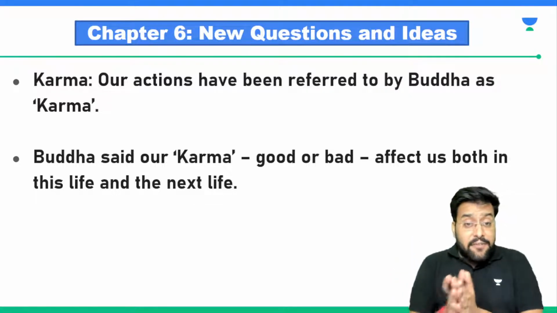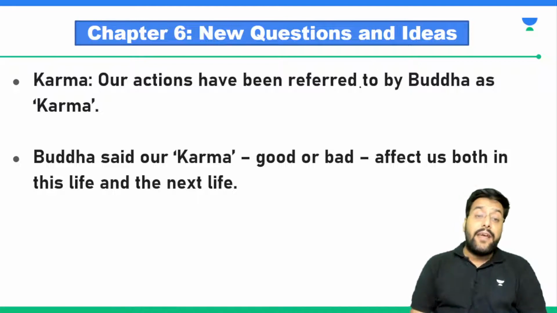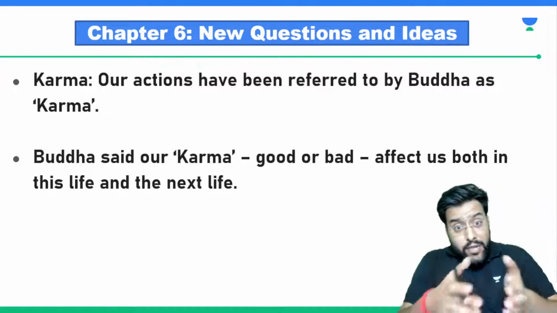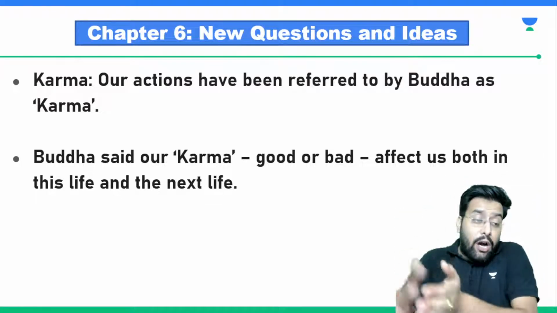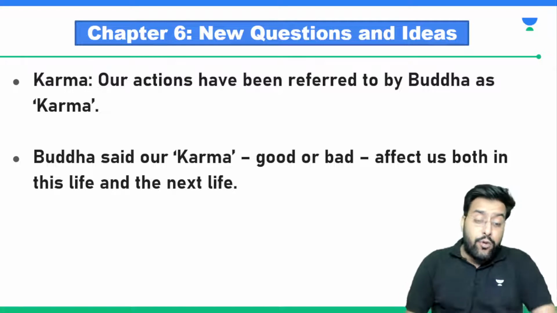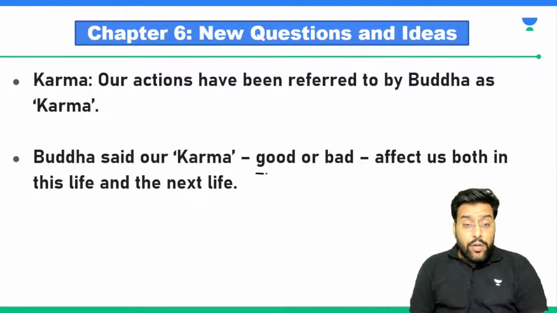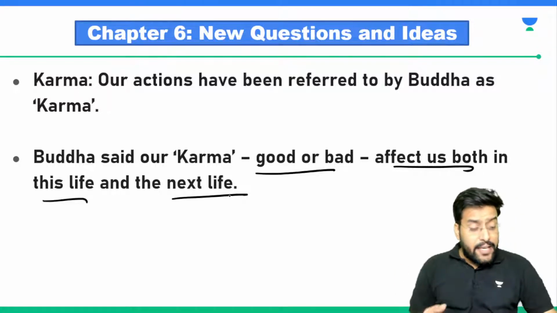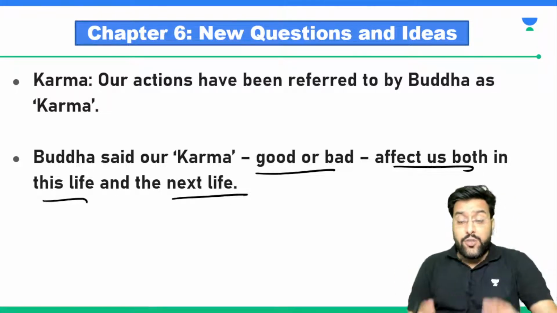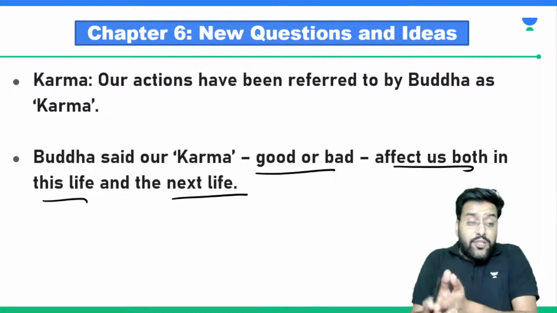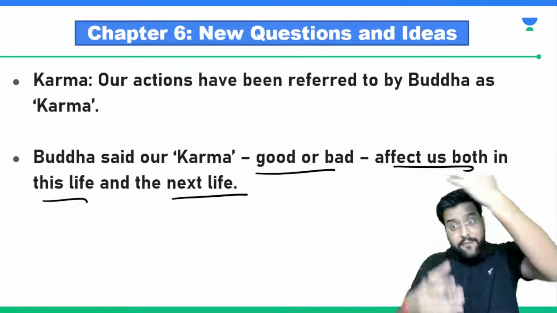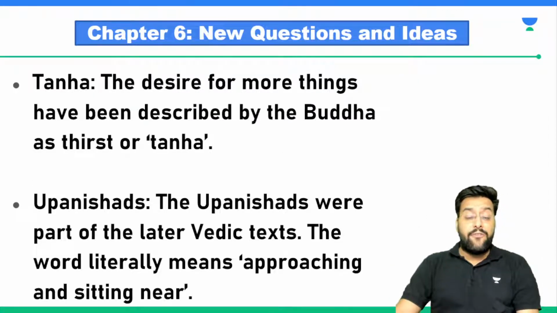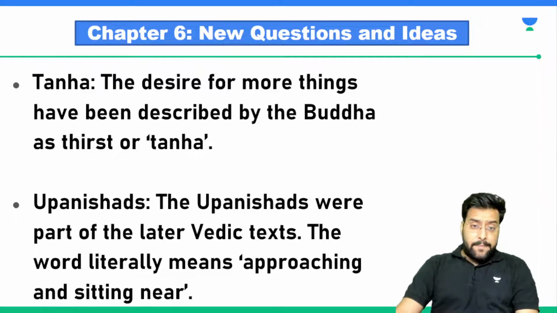Karma were the actions that we were doing. Our present actions, our present deeds were referred to as karma, and these karma would decide how our next life after our death would look like. Buddha said that our karma, good or bad, affects us both in this life and in the next life. So we have heard many times from our parents and elders that whatsoever is your karma, you will receive that only, and it's the same for this life, and in the life which is coming next, there also you have to bear the fruit of that karma.